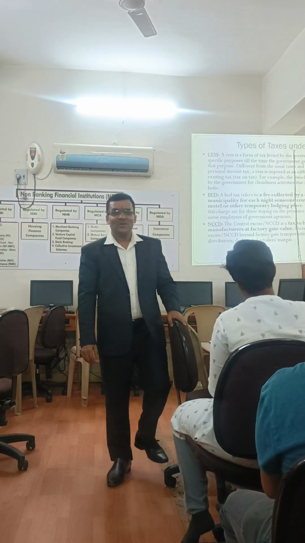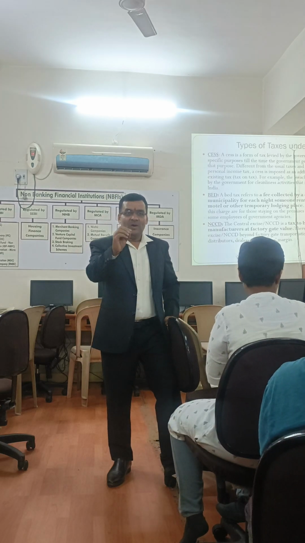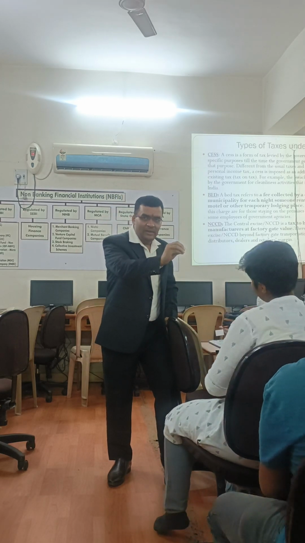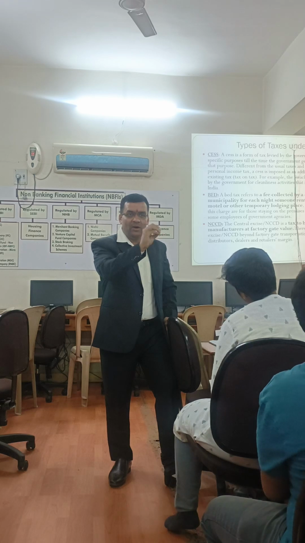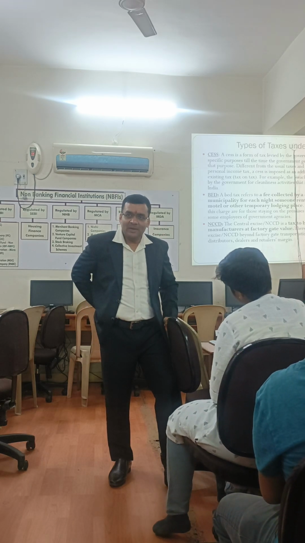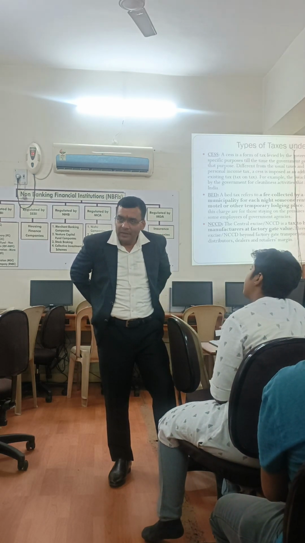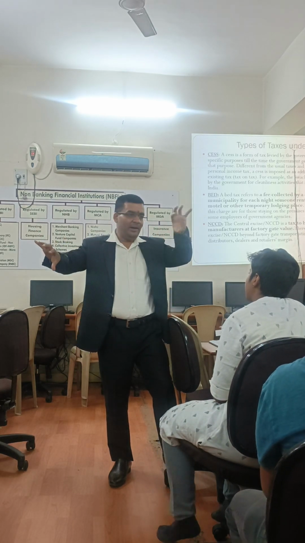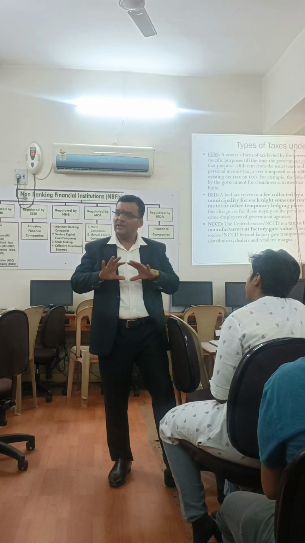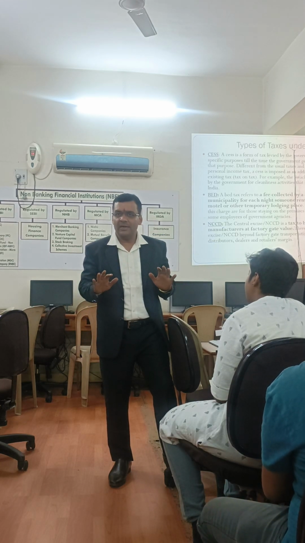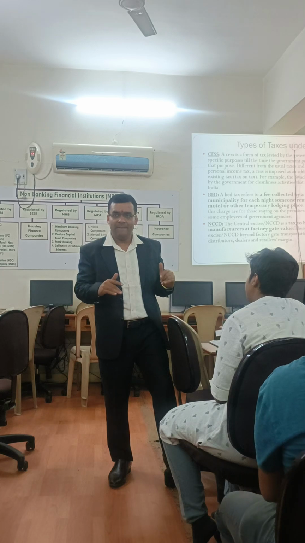So now what happens? They will fix one MRP, and on that MRP they will calculate cess and pay it to the government. So MRP is different and taxable value is different. The concept is crystal clear. Any doubts in it? Should I go ahead?